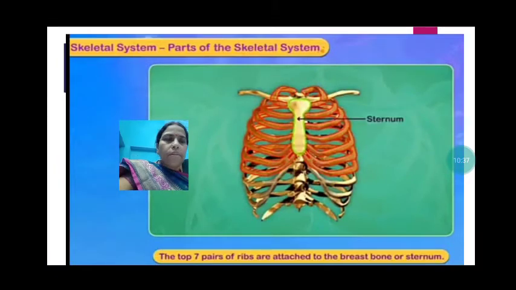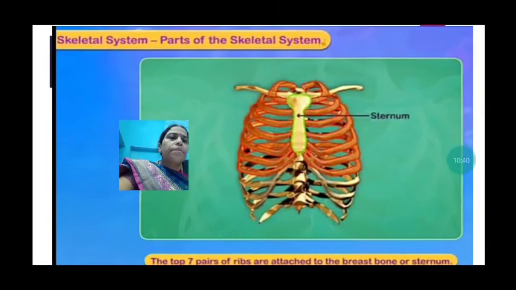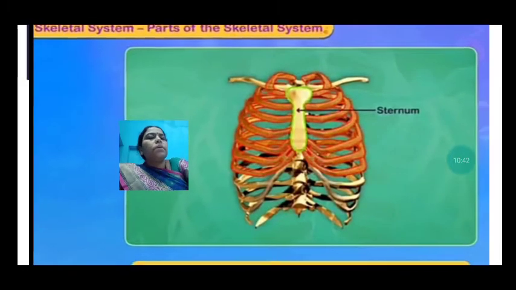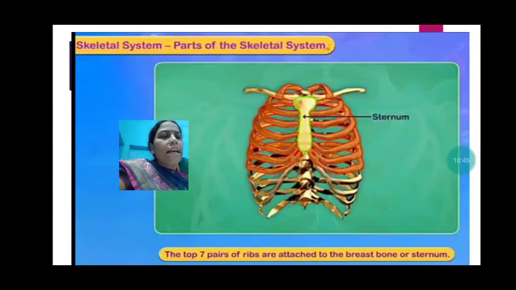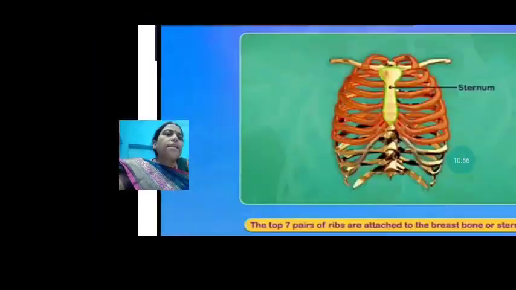There are 12 pairs of ribs. The top 7 pairs are attached to the breastbone or sternum, a long bone at the center of the chest that holds the ribs in place.